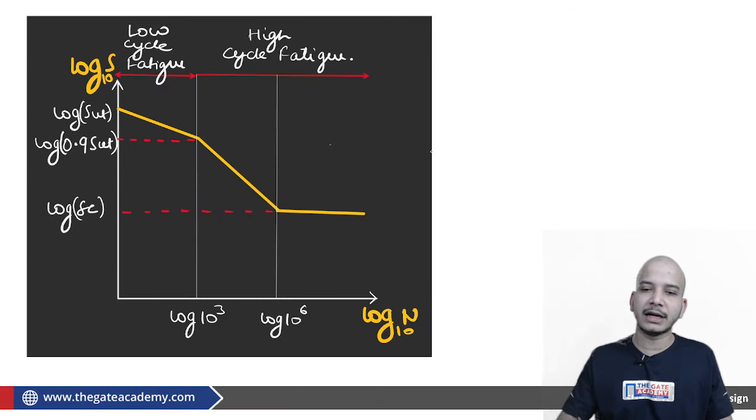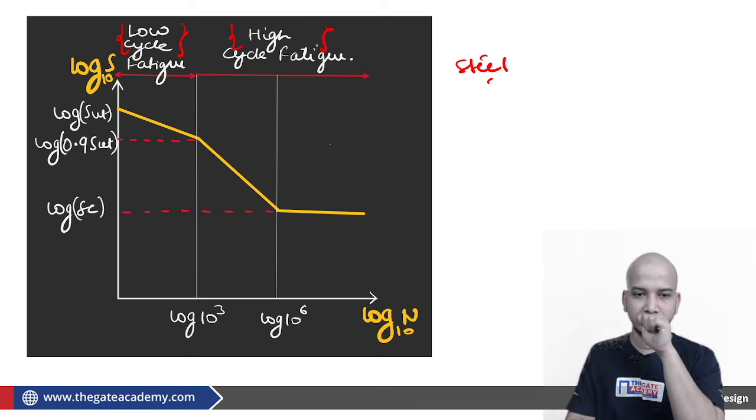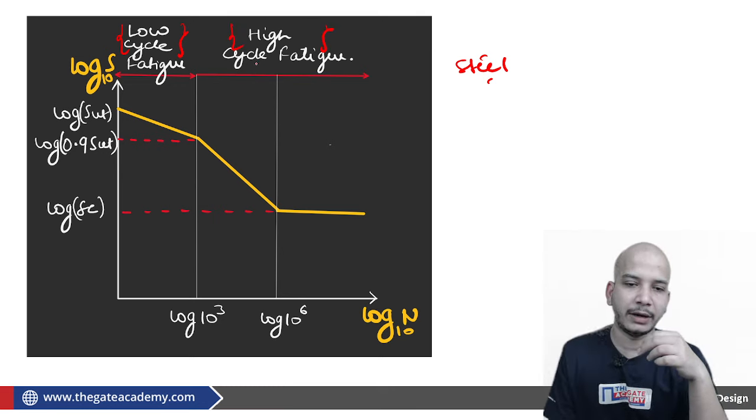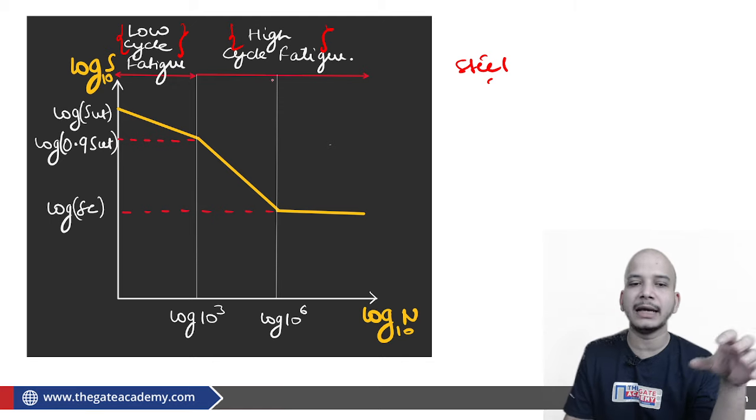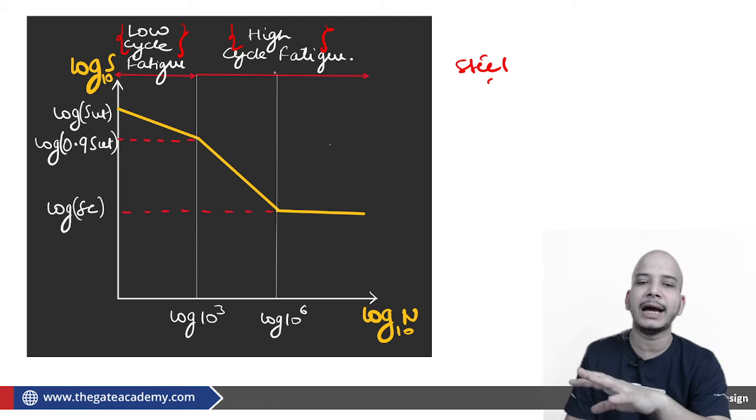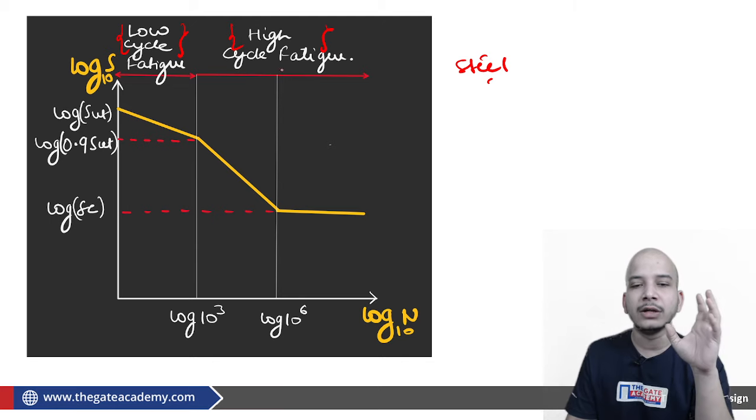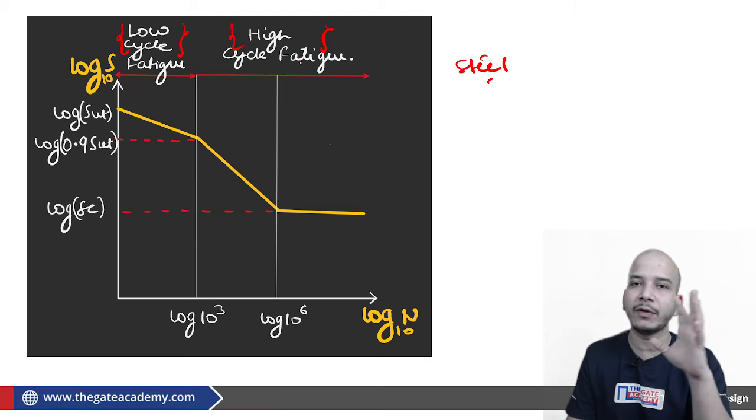So this is the actual SN graph for steel. If you observe it, here it has two portions. One is low cycle fatigue, another one is high cycle fatigue. If someone asks whether we are going to deal with the complete cycle or only high cycle fatigue or only low cycle fatigue, the answer is that it is only the high cycle fatigue from where the question will be asked.